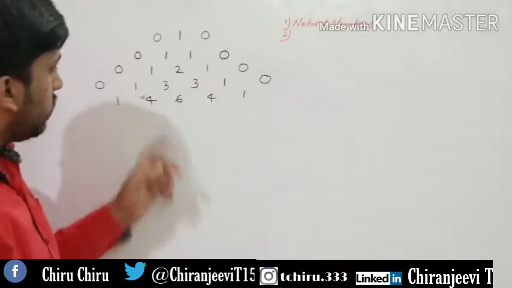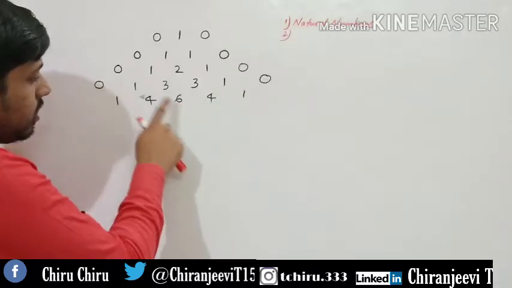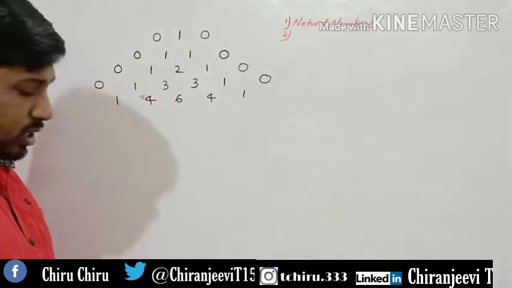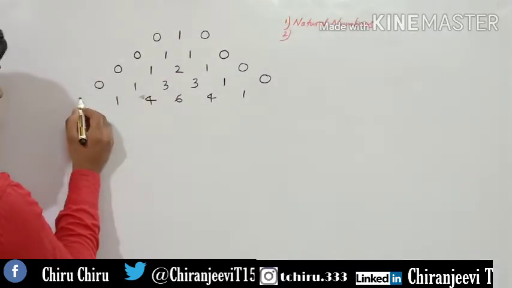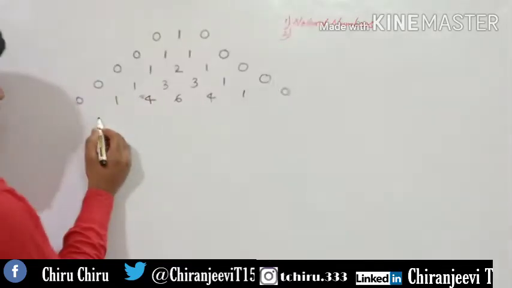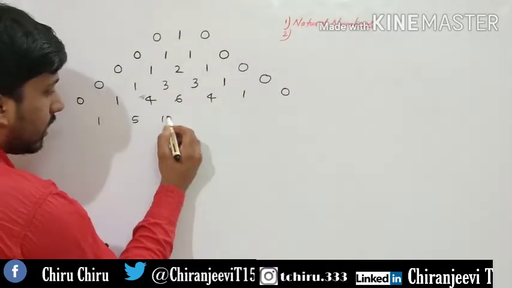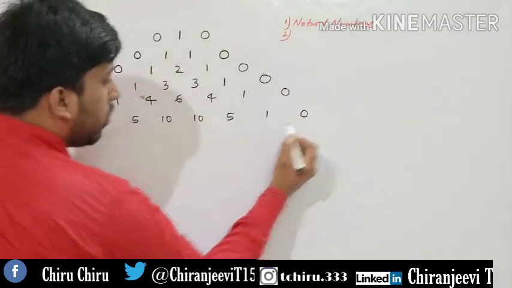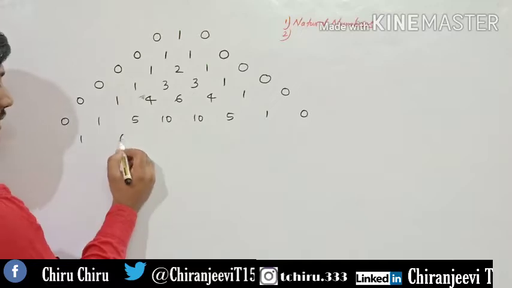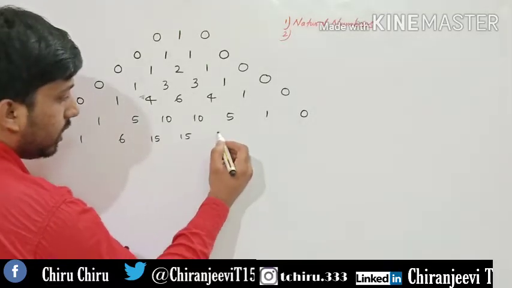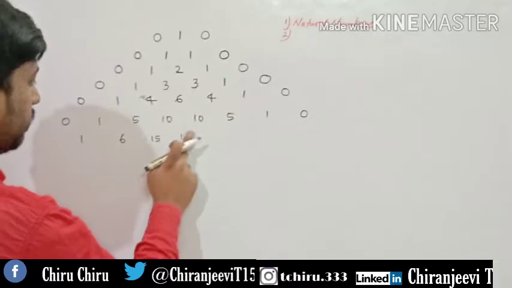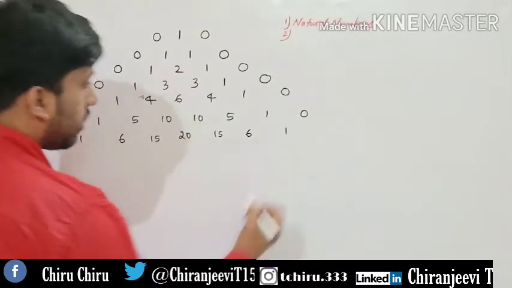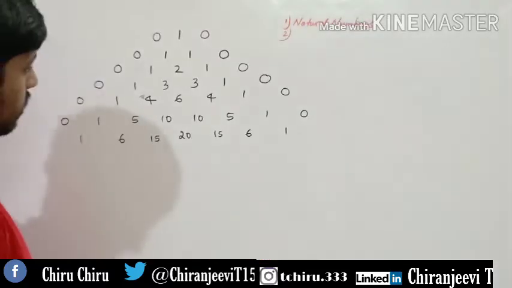And another pattern, if you observe here, you can see 1, 3, 6. What are these numbers? These are triangular numbers, right? You can continue writing this triangle also. If you put 0 here, again you will get 1, 5, 10, 10, 5 and 1. If you go on constructing, you will get 1, 6, 15, 20, 15, 6 and 1. It will continue like that.